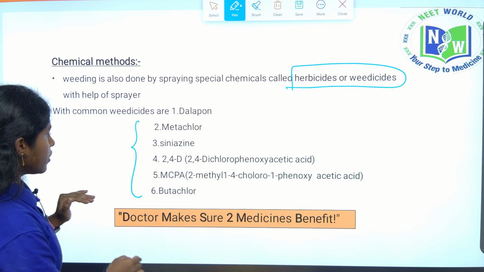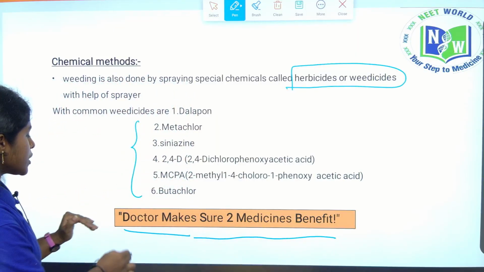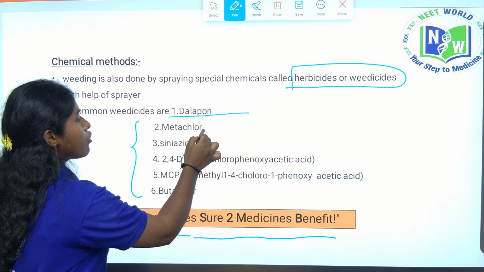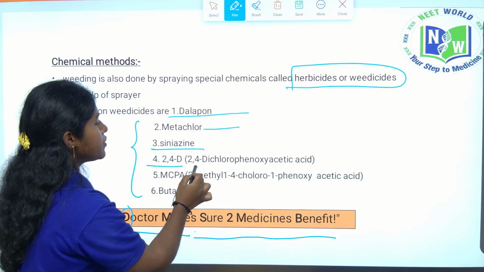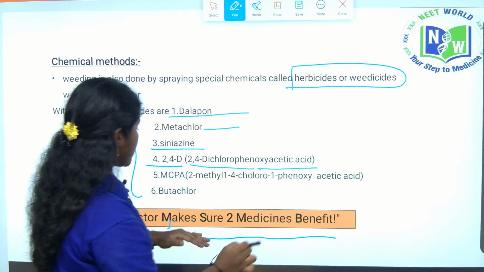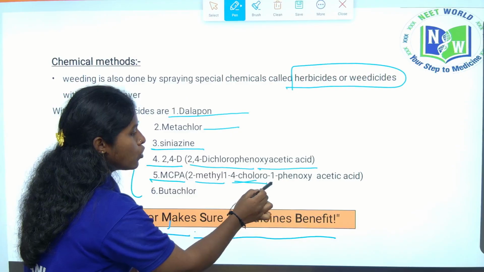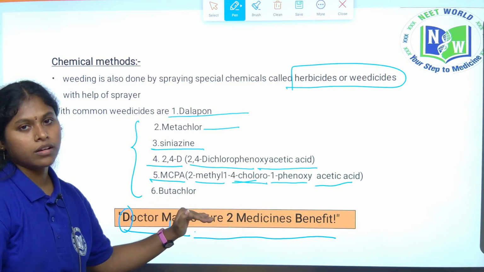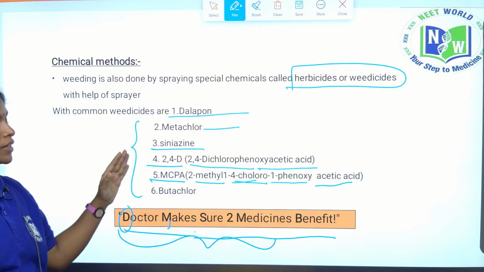I have given the mnemonic: Doctor makes sure to medicines benefit. D stands for dalapon. Next, M is metolachlor. S means simazine. 2,4-D means 2,4-dichlorophenoxyacetic acid. Next, M means MCPA, 2-methyl-4-chlorophenoxyacetic acid. And B means butachlor. By using this mnemonic, you can easily remember these chemicals at your fingertips.